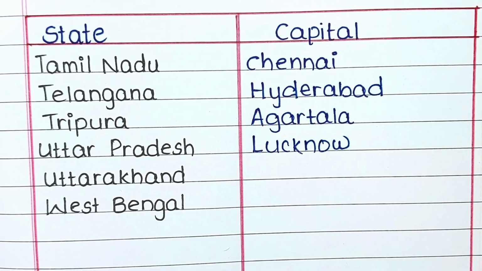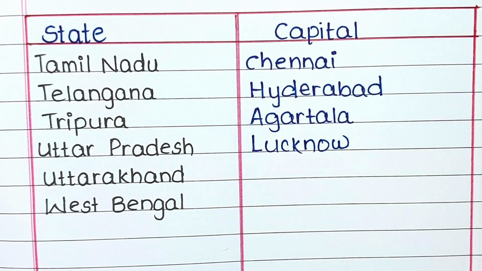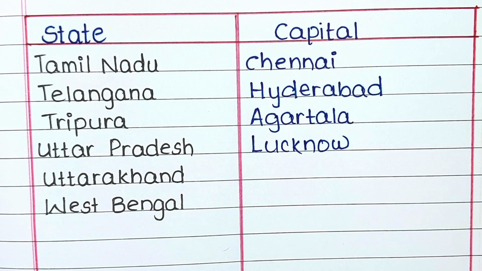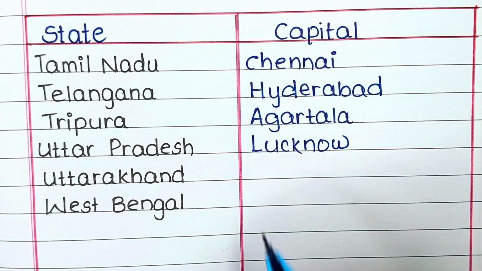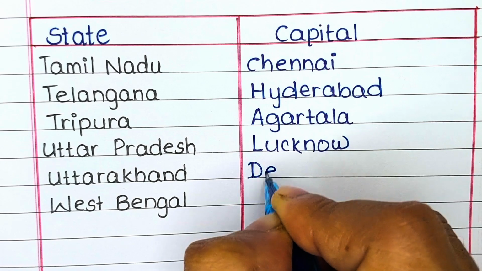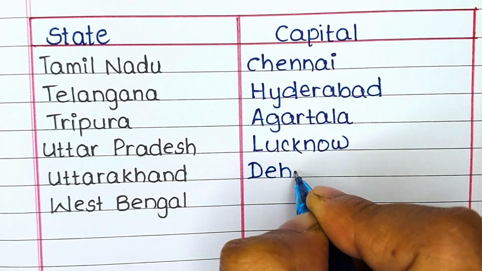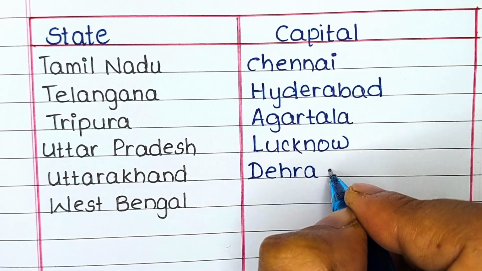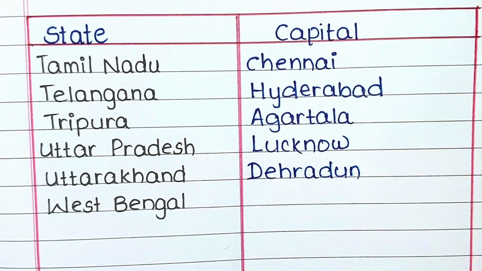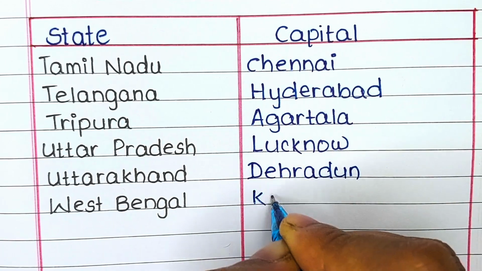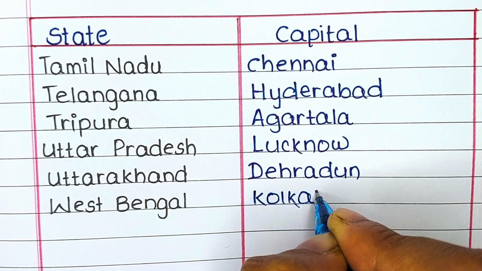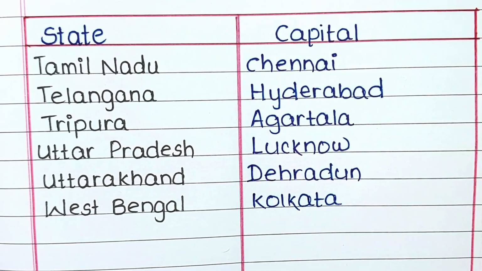The next state in our list is Uttar Pradesh. The capital of Uttar Pradesh is Lucknow. Next, Uttarakhand. The capital of Uttarakhand is Dehradun. Last, West Bengal. The capital of West Bengal is Kolkata.